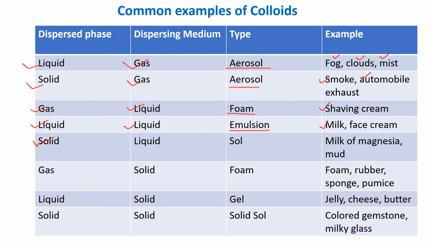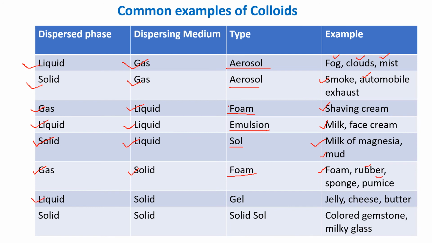When solid is dispersed in liquid, it is called sol. Example, milk of magnesia and mud. When gas is dispersed in solid, it is called foam. Example, foam rubber, sponge and pumice.